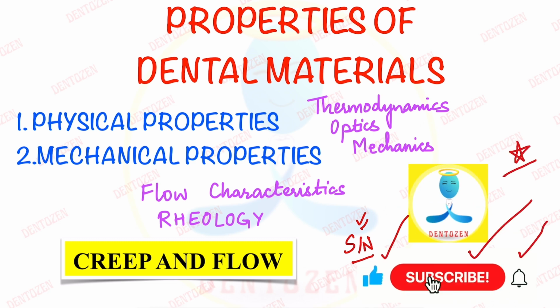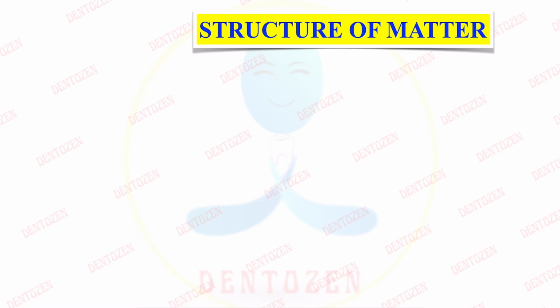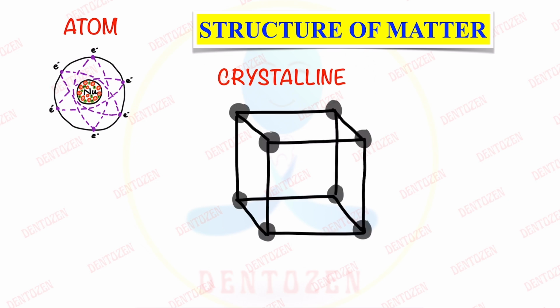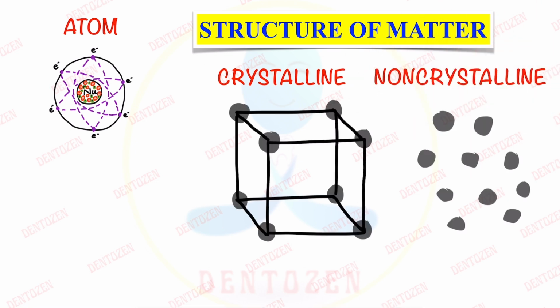Last lecture we discussed that all matter is made up of atoms. These atoms are arranged to form crystalline materials or non-crystalline materials. Now these materials which are used inside the mouth, the dental materials inside the mouth, do you think they are always under stable conditions? No. Why? Because the temperature inside the mouth may be changing based on the type of food we consume. Moreover, there may be constant forces which may be acting upon these materials inside the mouth. So, with that comes the two important terms that you need to first know before understanding creep and flow.